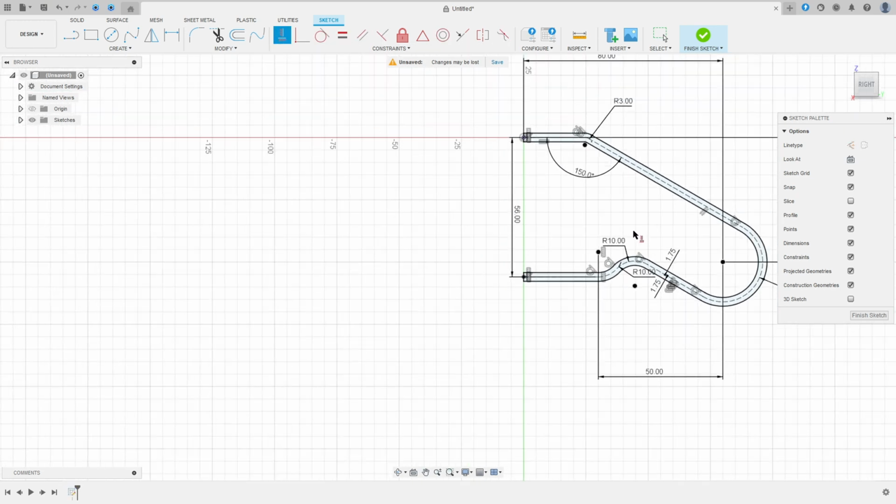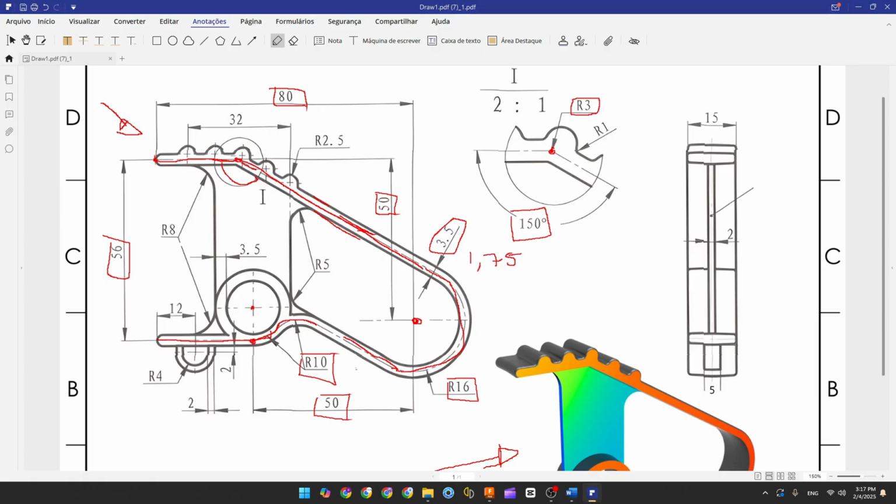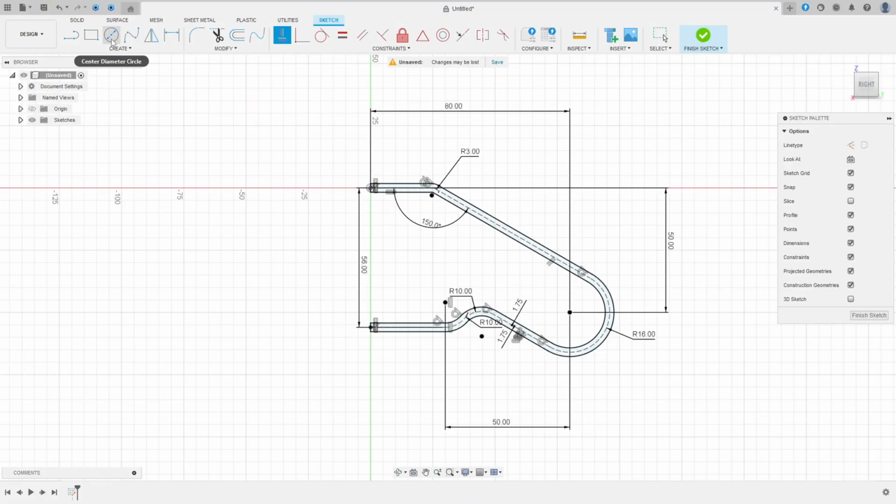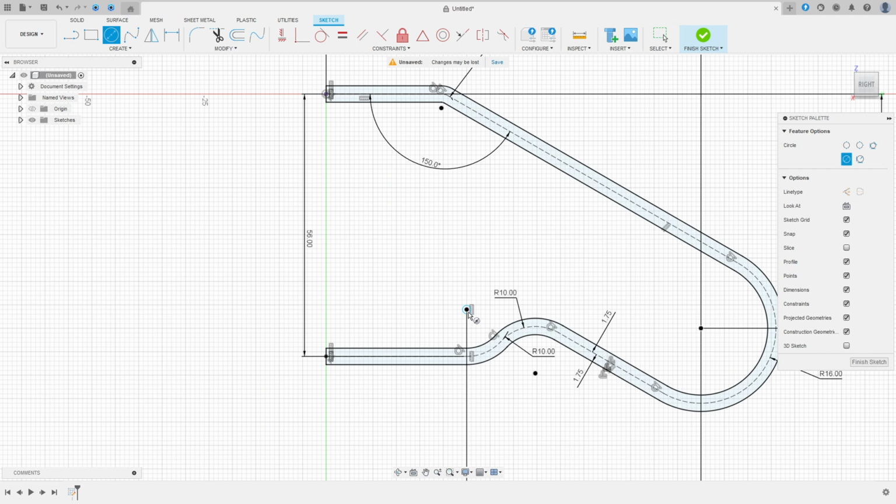Okay. We made this. Now here we need to make this circle here. This circle has 20 millimeters of diameter and another circle here inside. And the distance between these two circles here is 3.5 millimeters. So select the circle, click here in this point, 20 millimeters, and create another one.